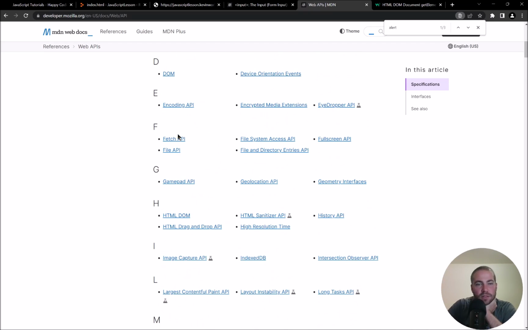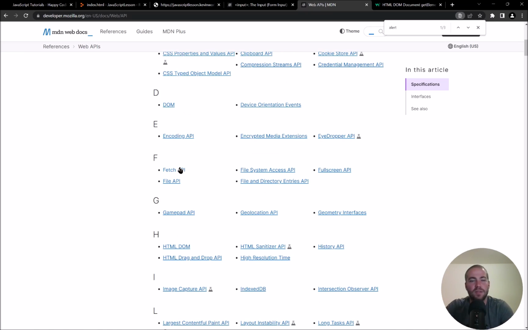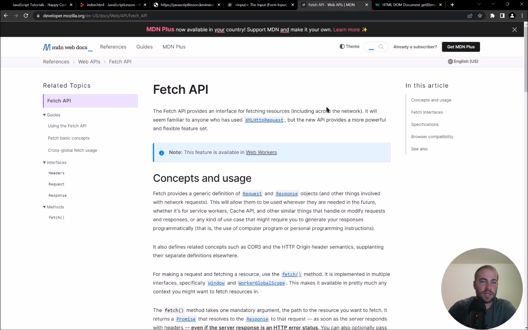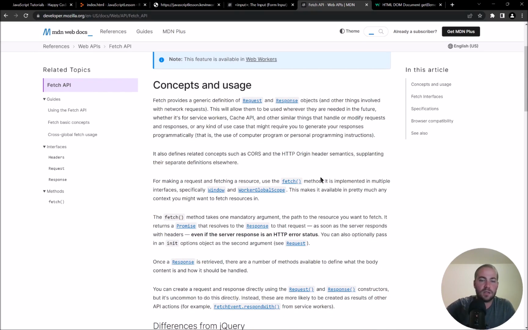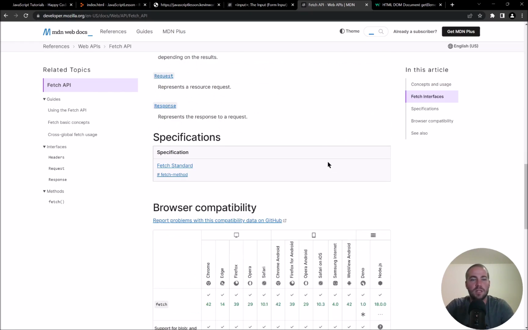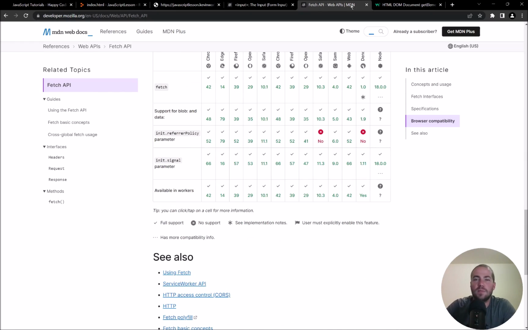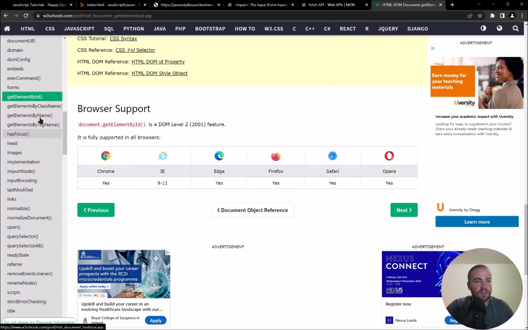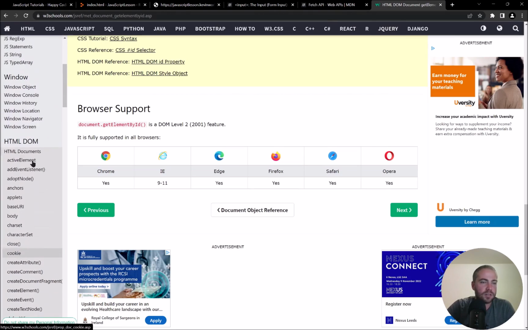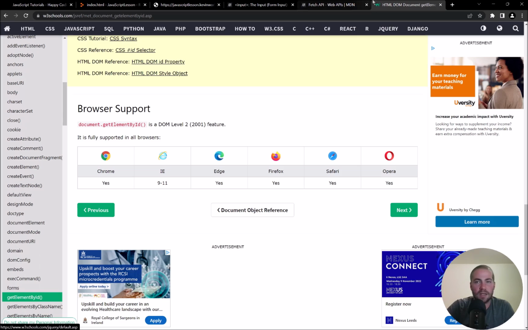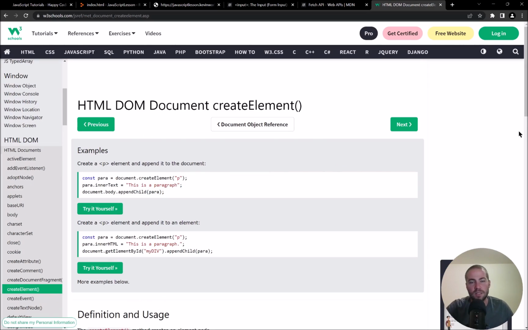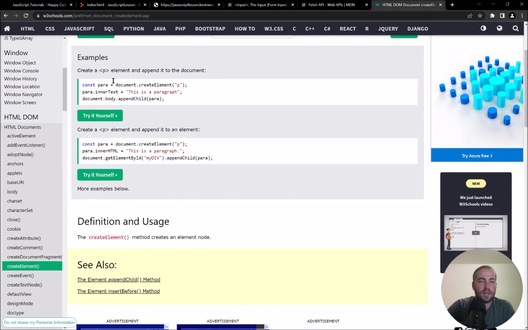Here's one that's probably a little advanced, but it's something that's interesting to play with. If you wanted to learn more about getting data from one website into your website, so if you wanted to work with Wikipedia articles, for example, in your web page, here's more information about it. So anyway, you can click around MDN and around W3Schools to get more information about the kinds of things you can do in JavaScript. You don't just have to do exactly what I am telling you. Another example is createElement. Let's say I wanted to create a new element from JavaScript instead of having them ahead of time. Here's more information about how you might do that.